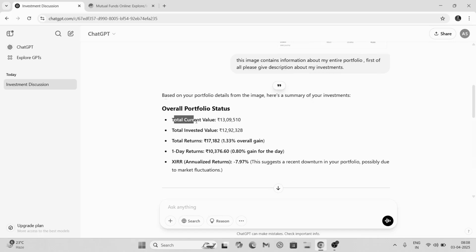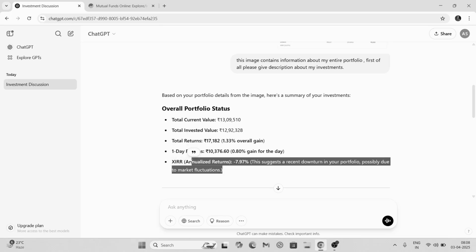Okay, so total current value we already know, 13 lakh 9,000. So basically it has analyzed all the data from my image here. Total invested value is 12 lakh 92,000. Total returns I have is 1.33%, and one day returns are this one, and my annual XIRR is minus 7.97%. This suggests a recent downturn in your portfolio, possibly due to market fluctuation, which is also true here.